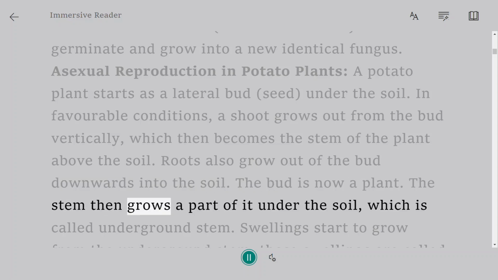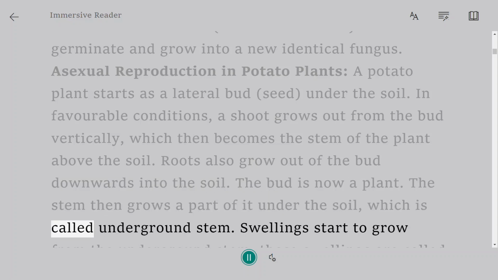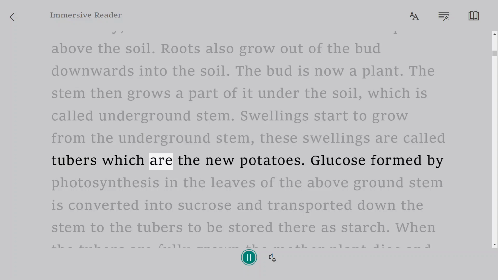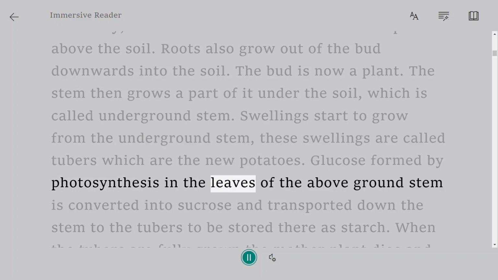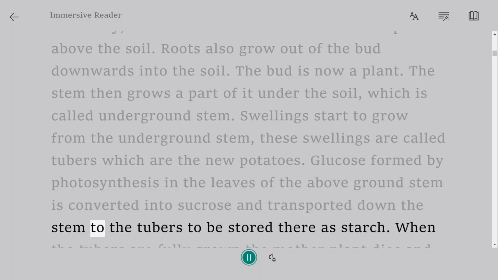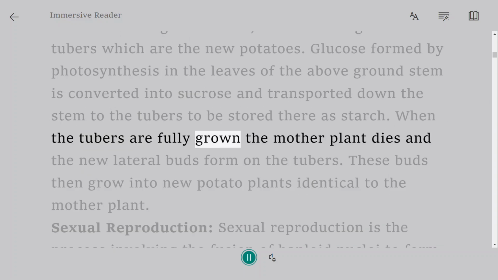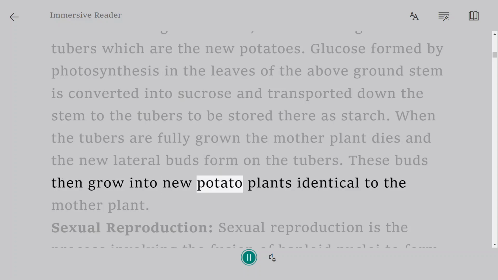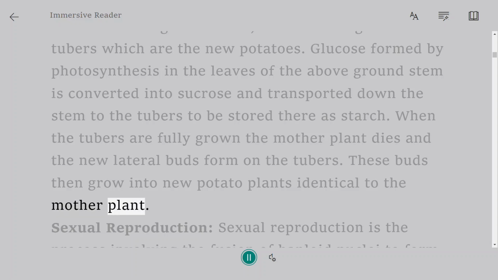The stem then grows a part of it under the soil, which is called the underground stem. Swellings start to grow from the underground stem. These swellings are called tubers, which are the new potatoes. Glucose formed by photosynthesis in the leaves of the above-ground stem is converted into sucrose and transported down the stem to the tubers to be stored there as starch. When the tubers are fully grown, the mother plant dies and new lateral buds form on the tubers. These buds then grow into new potato plants identical to the mother plant.